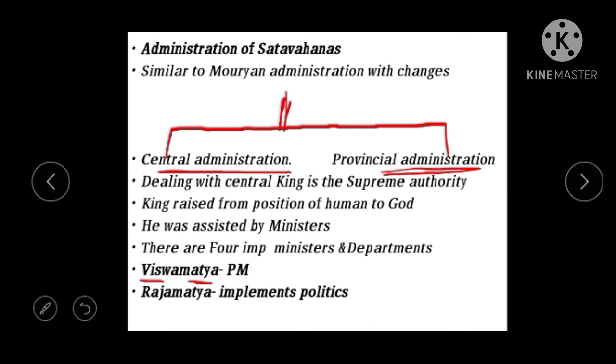And next we see Rajamatya. Rajamatya is a minister, and what's his work? Whatever the king orders or says, whether the policies are implemented properly or not, these are checked by Rajamatya. So he takes care of the implementation of policies, not politics. This is policies.